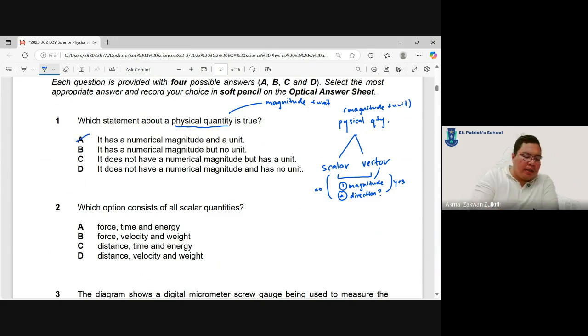Which option is considered scalar quantities? This is something you have to memorize, right? Sometimes it's better to memorize what is not a scalar quantity. Your displacement, velocity, acceleration, these are not scalar quantities.